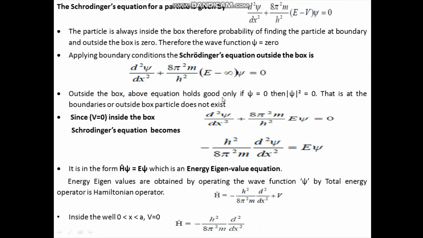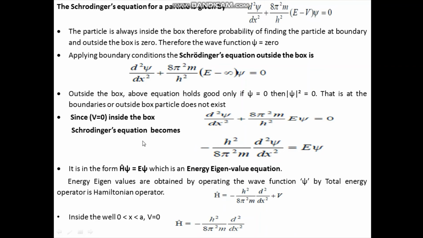This equation holds good only if ψ equals 0. If ψ is 0, then modulus of ψ squared is also 0. Here modulus of ψ squared is the probability density. So at the boundaries and outside the box the particle does not exist.